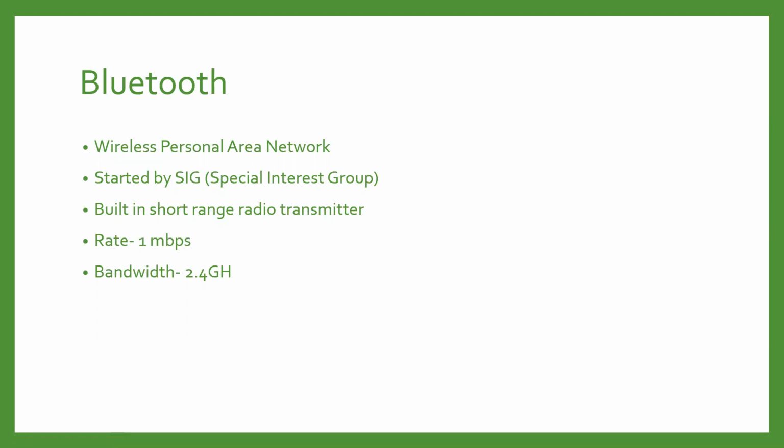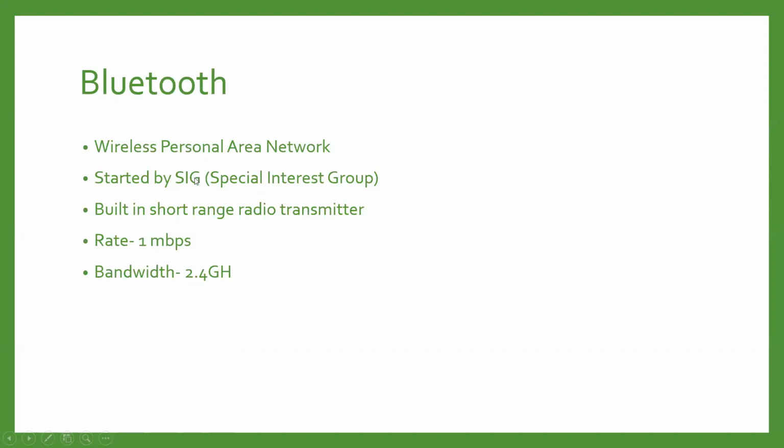It is a wireless technology used to connect devices of different functions such as telephones, laptops or desktops, notebooks, cameras, printers. A number of applications use Bluetooth, right? Bluetooth was started by the SIG, that is the Special Interest Group. It was formed by four companies, that is IBM, Intel, Nokia, and Toshiba. These companies formed one group, the SIG, and they invented this Bluetooth device.